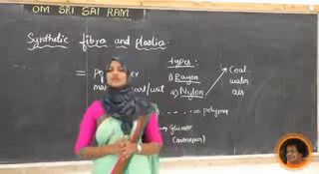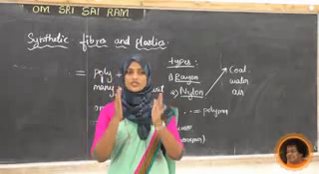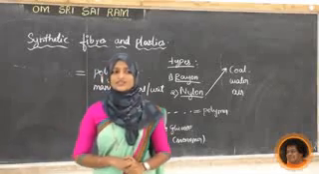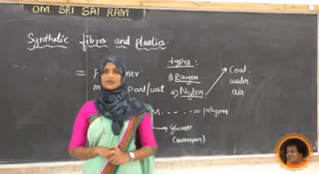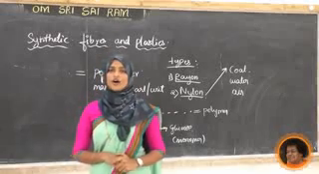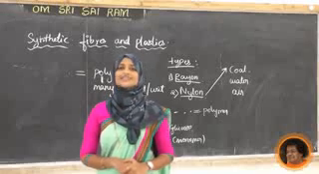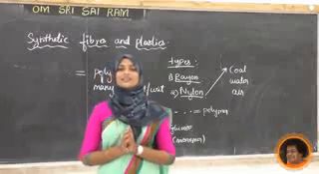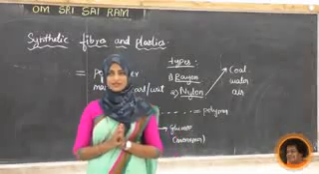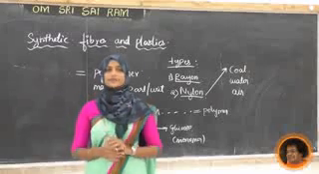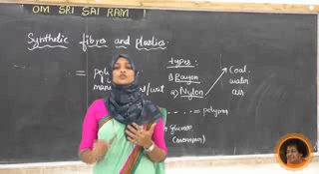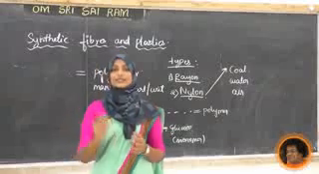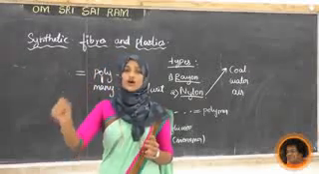So write down the questions, students. Only we are taking today's class. Write down the questions. What are synthetic fibers? Give examples for natural fibers and synthetic fibers. Next, define the term polymer. Next, give an example for a natural polymer. It's better you write it like this: give an example for a natural fiber.